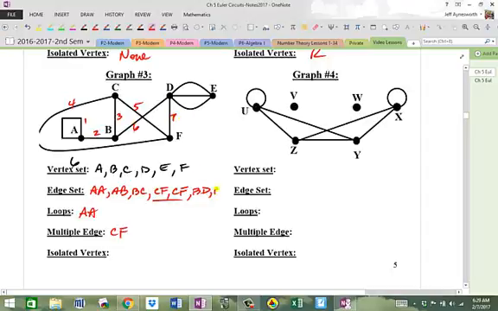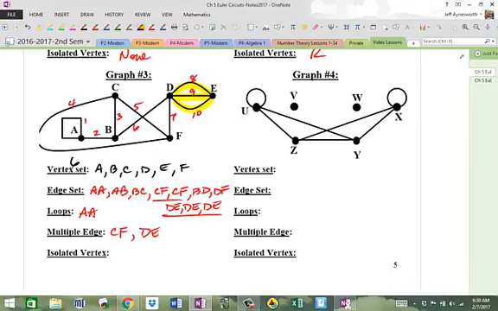And then 8, 9, and 10. So I have to list DE 3 times. DE, DE, and DE. Okay, there's another multiple edge right there. Why? Because D and E are connected by more than one edge, right? So I see multiple edges here, here, and here. And let me see, any isolated vertices? Oh no. Okay, none there.